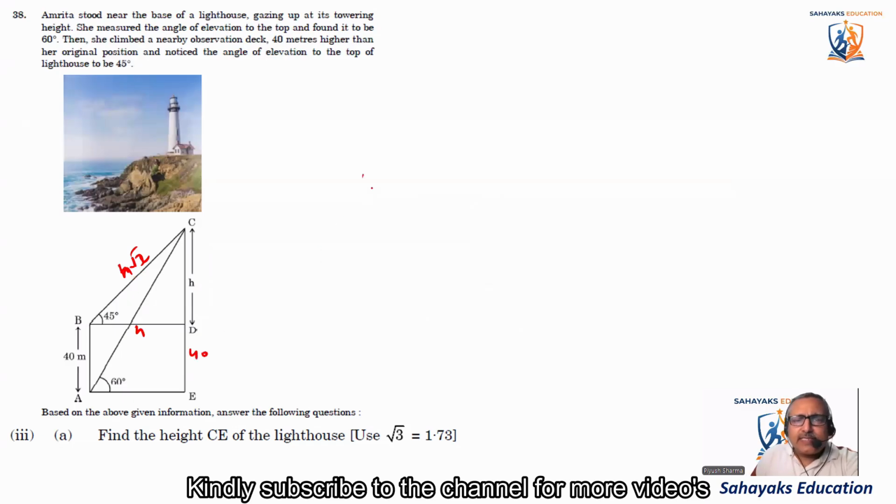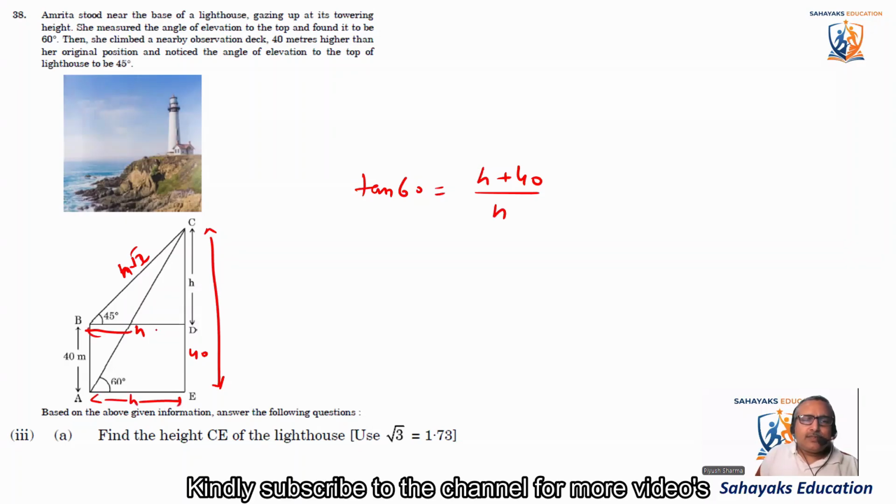So we can say tan 60 is equal to h plus 40 divided by h. So this complete distance divided by h. This is also h. So tan 60 is root 3. So root 3h is equal to h plus 40.